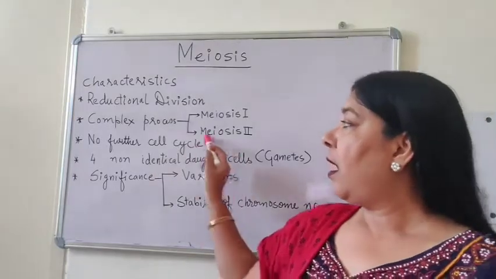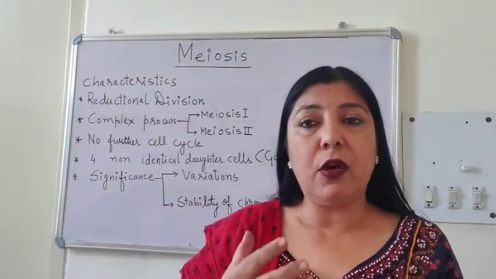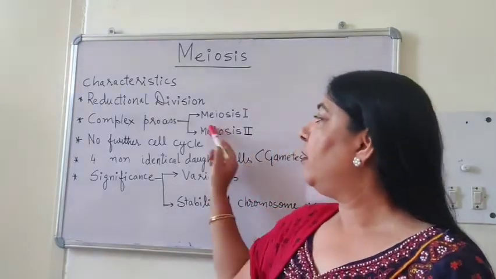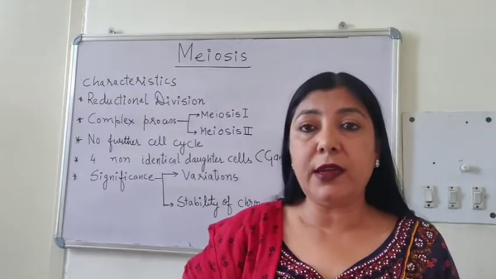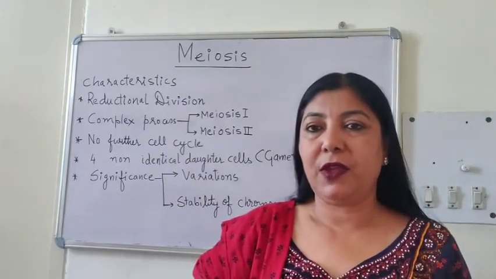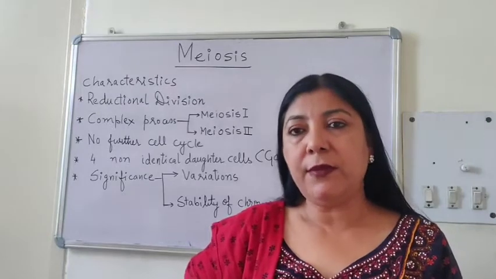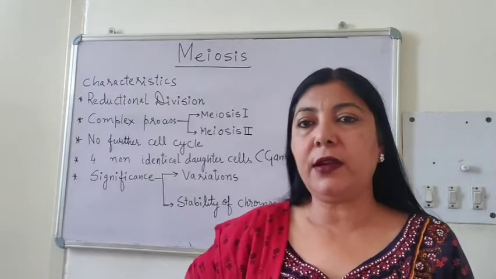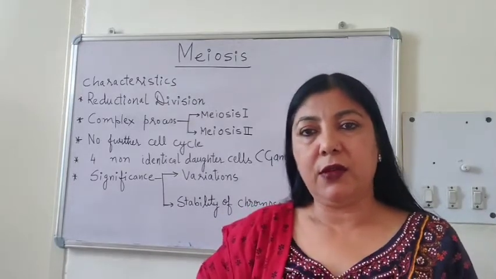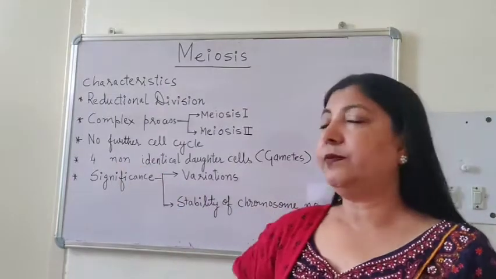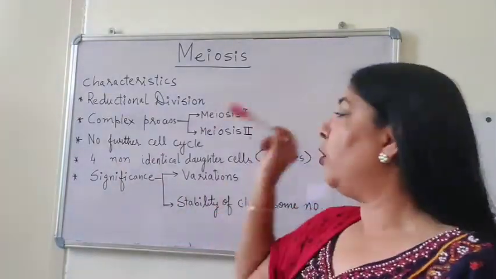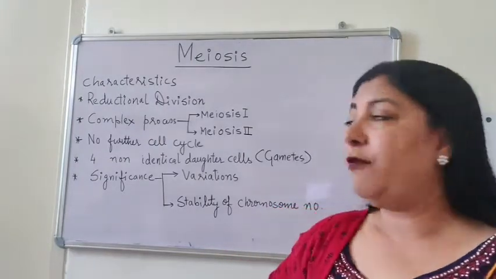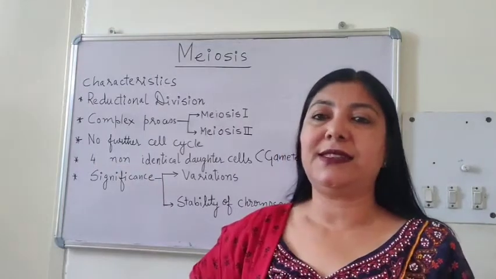Then next, after a cell has undergone meiosis and daughter cells are produced, there will be no further cell cycle. Whatever daughter cells are produced, they are used or they are disintegrated. They will not further undergo the cell cycle. And next, after the complete meiosis has taken place, meiosis 1 and meiosis 2, the result will be 4 daughter cells.